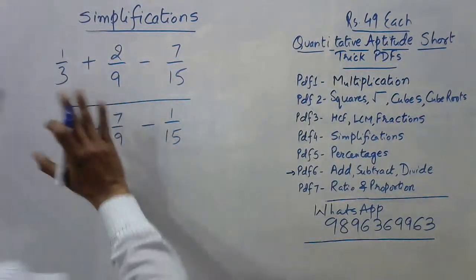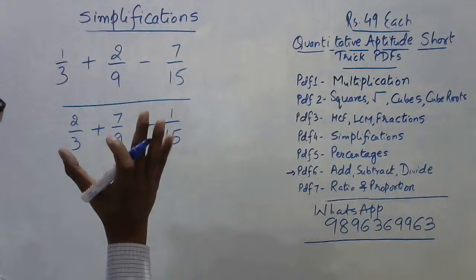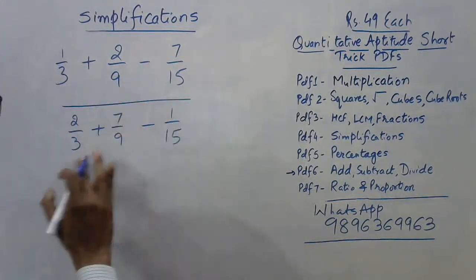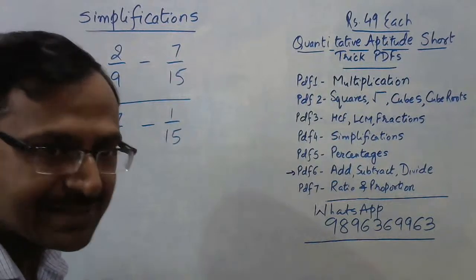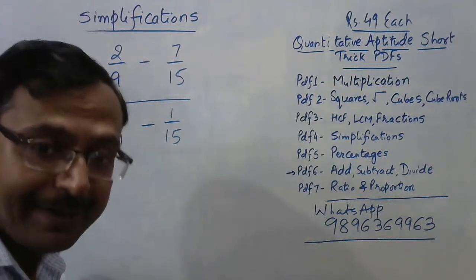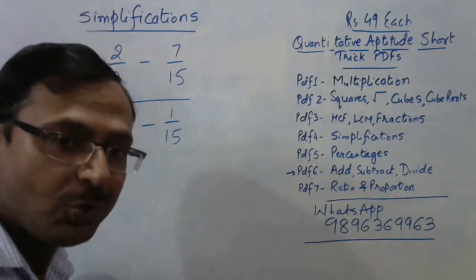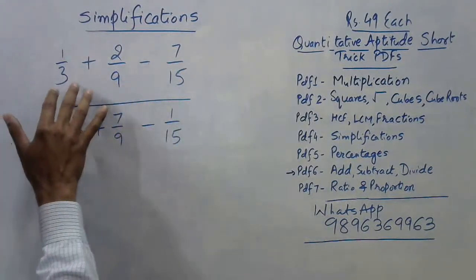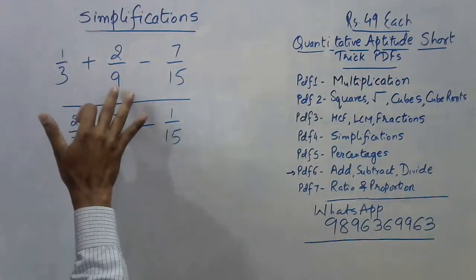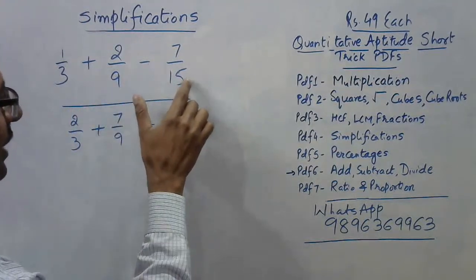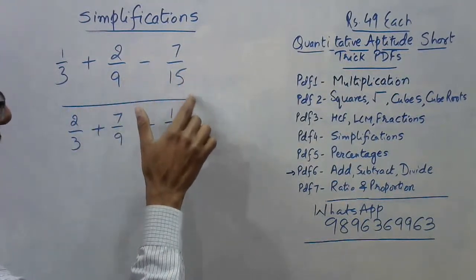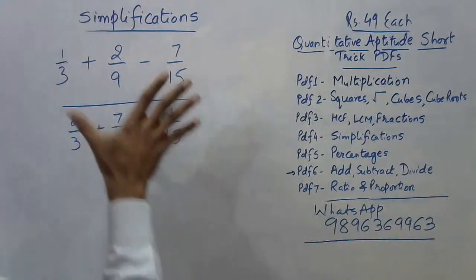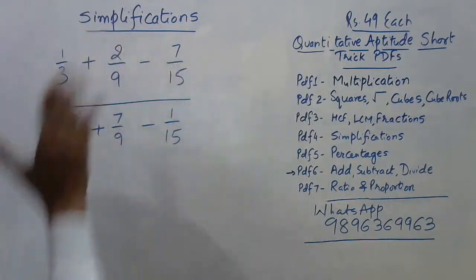Okay. Now, one thing is for sure that I don't want the LCM here, because 3, 9, 15 and 3, 9, 15 are ultimately going to cancel out. But why I need it? Because I need to find the numerator also. So 3, 9, 15, I don't want to consider this 3 because it is a divisor of 9. What about 9 and 15? 15 is not divisible by 9, neither is 30, but 45 is. So 45 is the LCM of the three denominators.